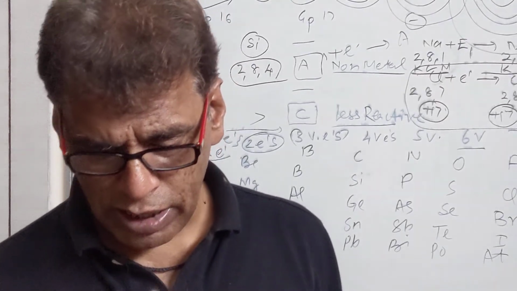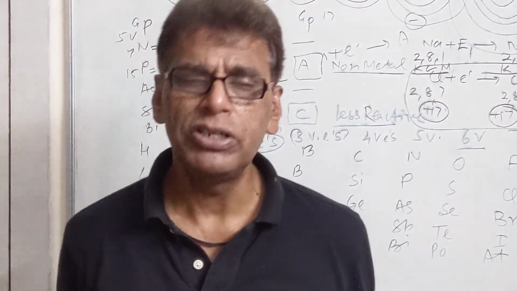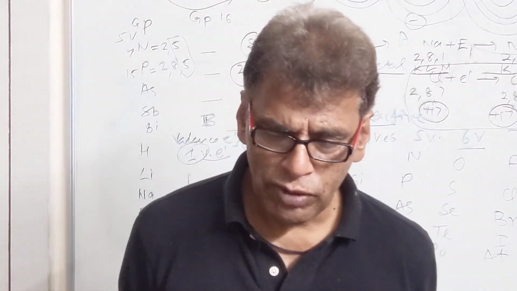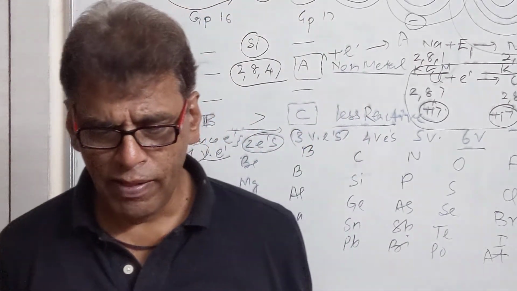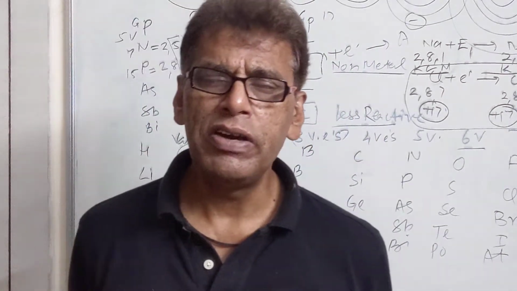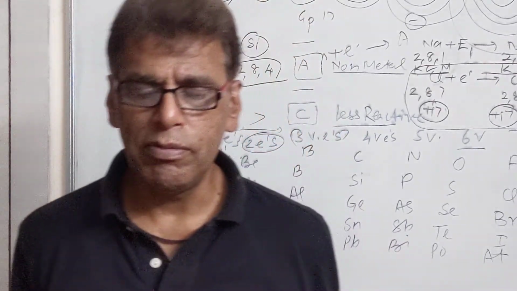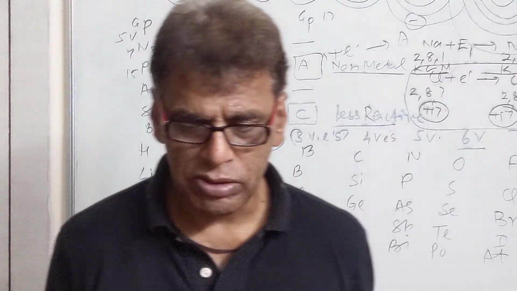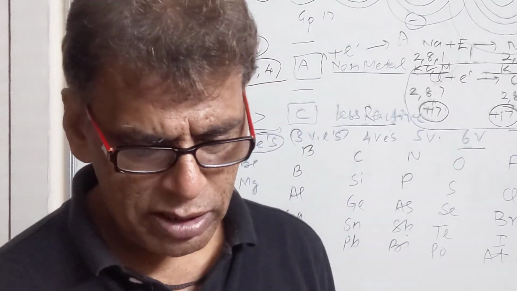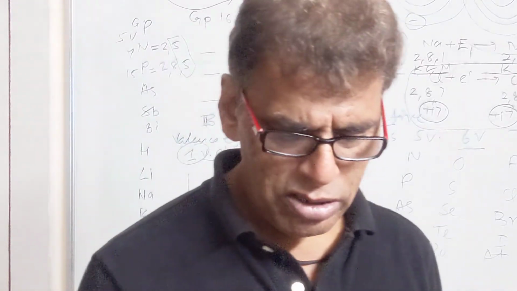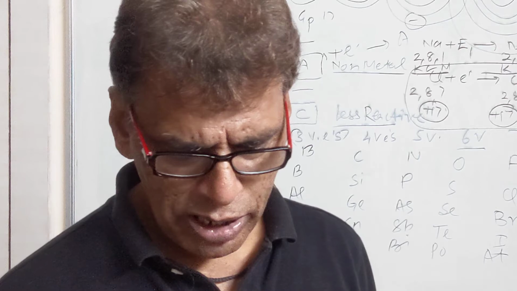Identify the most metallic element out of lithium, beryllium, boron, carbon, nitrogen, oxygen and fluorine. So lithium will be the most metallic element due to its large size and low ionization energy, and the metallic character will decrease when we go from lithium to fluorine. The non-metallic character will increase. So these are a few important questions of the periodic table of elements.